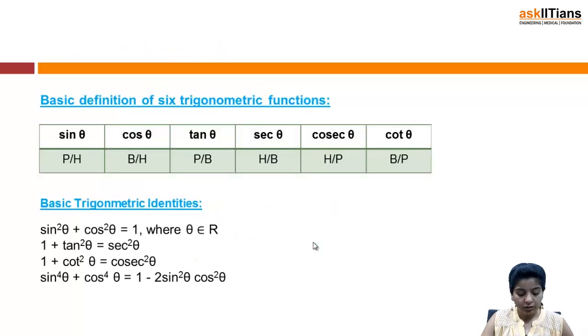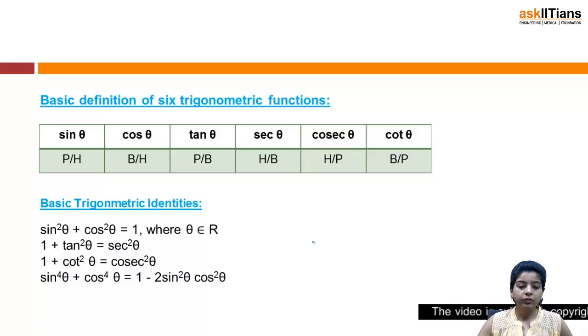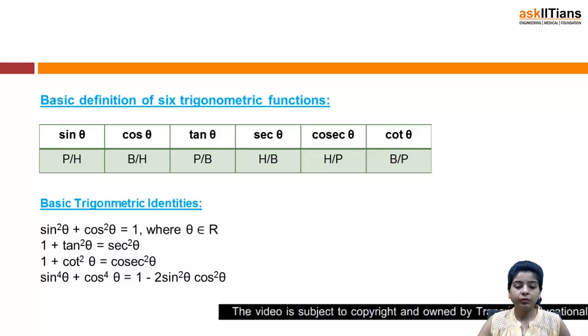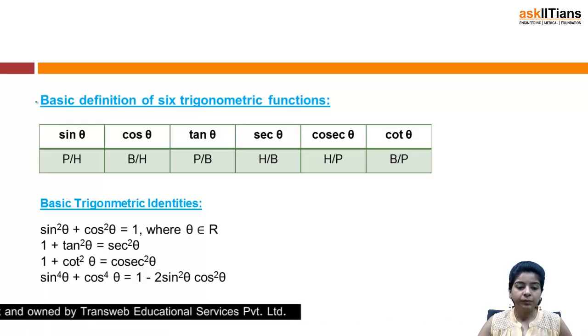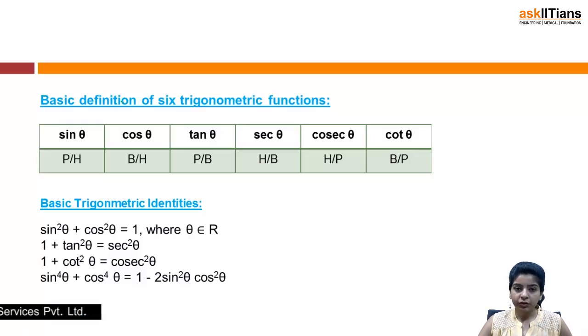So let's begin. All of you must have a fair idea of what exactly trigonometry means, or basic trigonometric ratios also. But even then, let's throw some light on the basic trigonometric ratios first, and then we'll move further. So, basic definition of 6 trigonometric functions. The basic trigonometric functions that we have are sine, cos, tan, sec, cosec, and cot. So sine basically defines, here let me draw, this is the triangle suppose that I have.